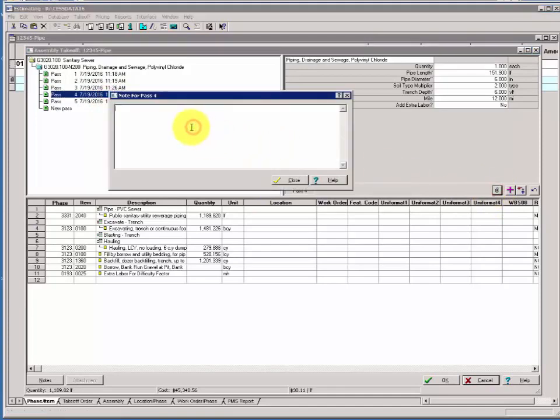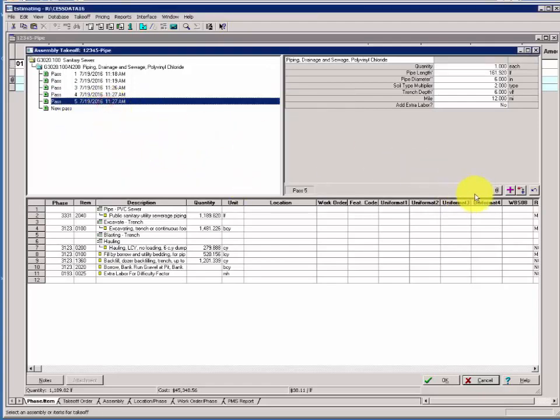Pass 4 note. In the upper left pane, select pass 4, then click the paperclip. The notes for pass 4 box appears. Paste in the same note from pass 3 and delete the first numbers. Add in the new numbers so it reads sheet 8, STA 44 plus 53.42 to STA 46 plus 05.22. Highlight the text.